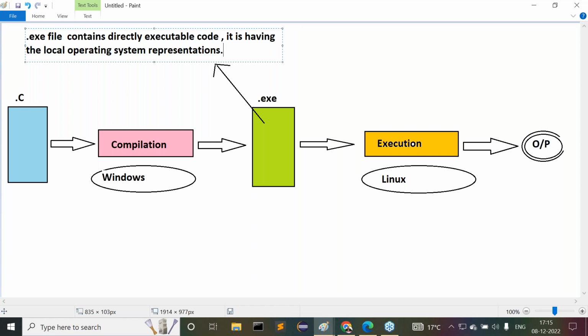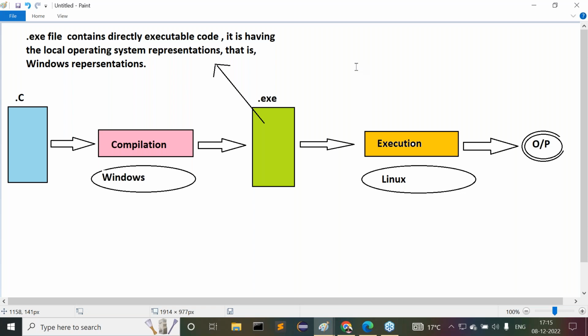It's having the local operating system representations. That is, Windows representations are available. Is that clear or not? Okay, fine. This .exe file is having Windows representation as we compile our program on Windows operating system.